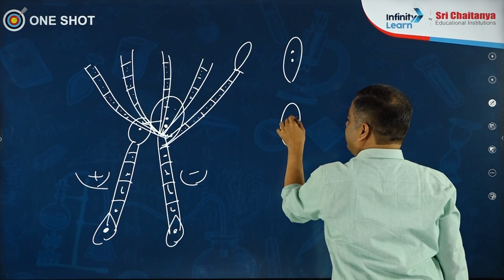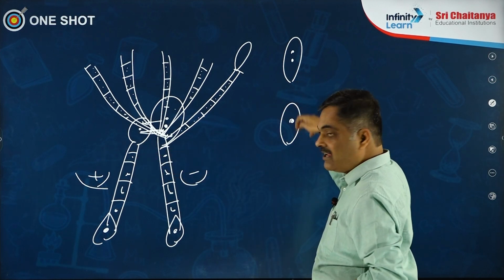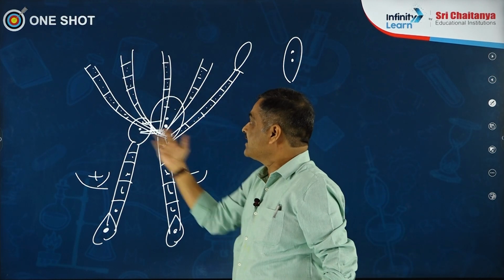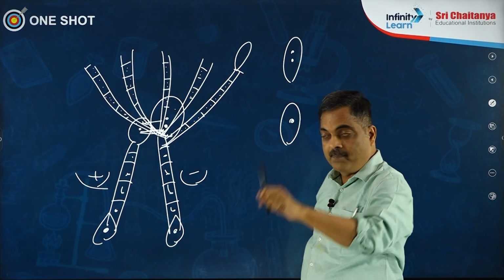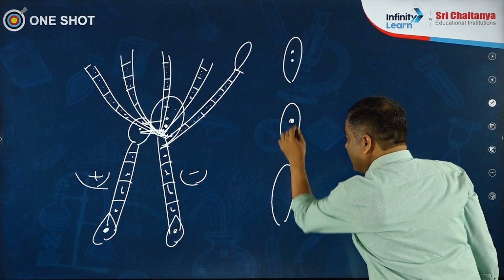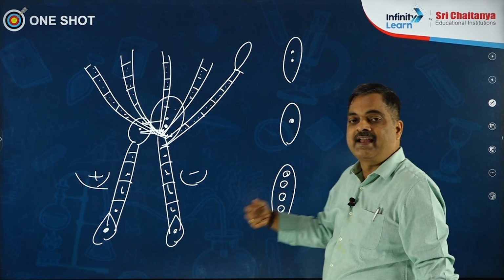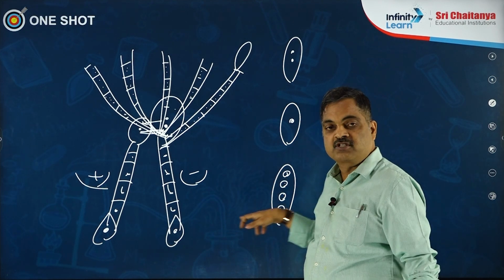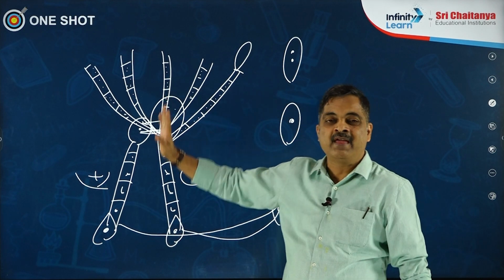Now the 2 nuclei fuse. Look where plasmogamy is occurring here. Look where karyogamy is occurring here. Do you see a long time gap between plasmogamy and karyogamy? Yes, that is the result. That results in the formation of a dikaryotic mycelium. Very popular question. What happens next? It undergoes reduction division and produces ascospores. Are they produced inside or outside? Inside. Are they sexual spores? Yes. And these 4 spores get liberated, some of them plus and some of them minus. The remaining story is known to you.